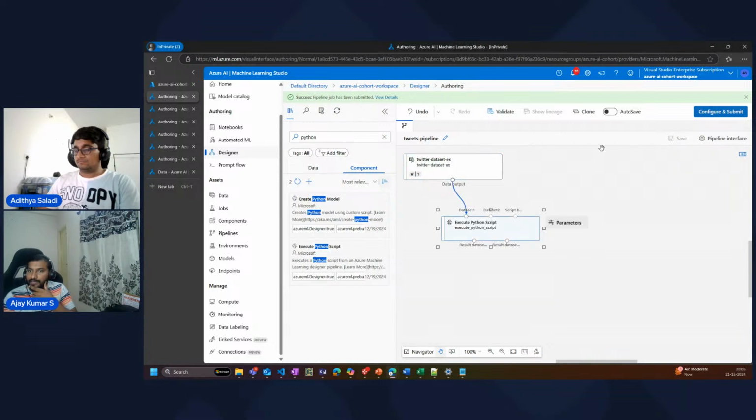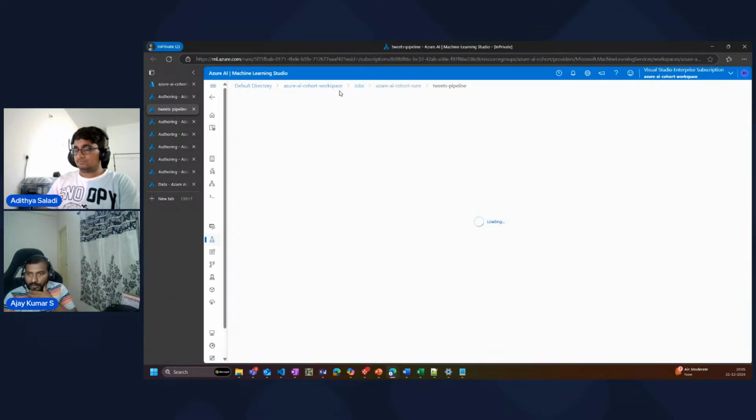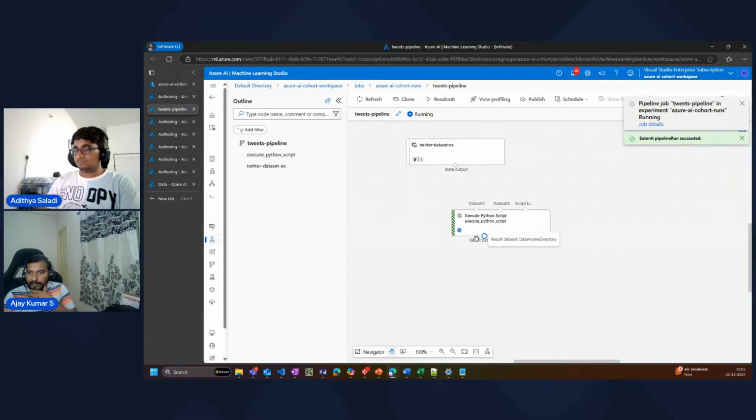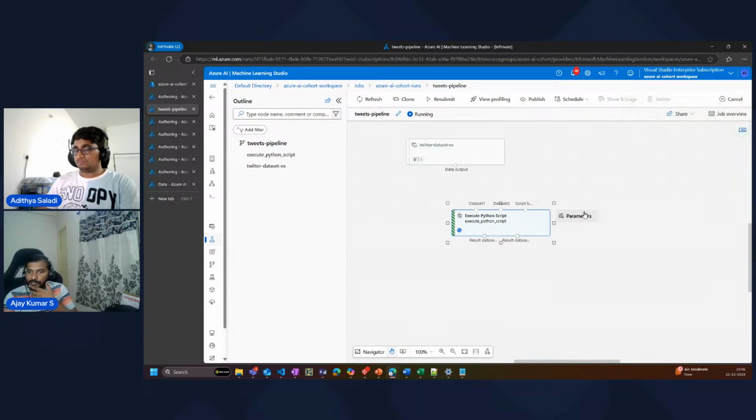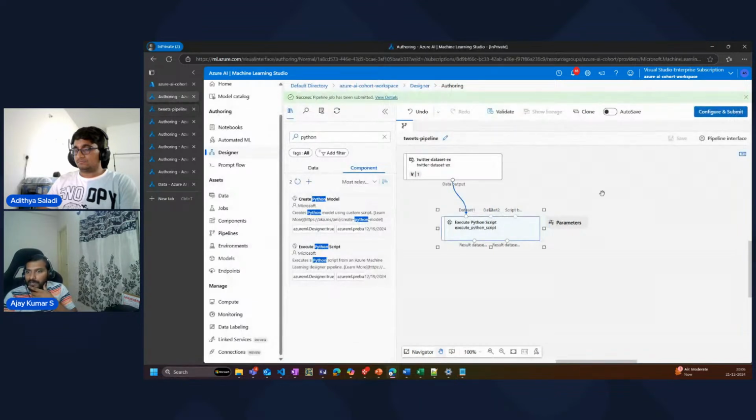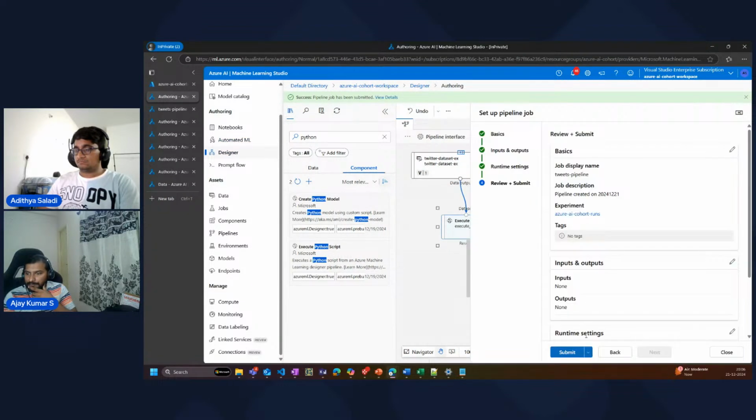And I'm going to save it again. Obviously, this is going to fail. If I click on the view details, it will take me to the pipeline job section, right? And then see if we see directly the Python script is running, it doesn't have the data set. So I'm pretty sure this is going to fail, right? Meanwhile, I'll come back to our designer here, and then I'm going to trigger it again.